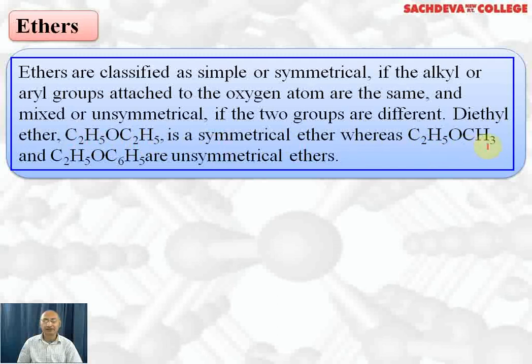Here the smaller one is made as alkoxy, methoxy, and ethane is the IUPAC name. Here also this is unsymmetrical ether. Here we have two alkyl groups which are different. This is ethoxybenzene. Parent here is benzene. So this is also an example of unsymmetrical ethers. Unsymmetrical ethers are also called mixed ethers.